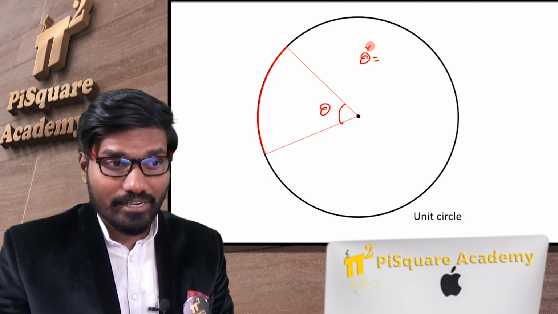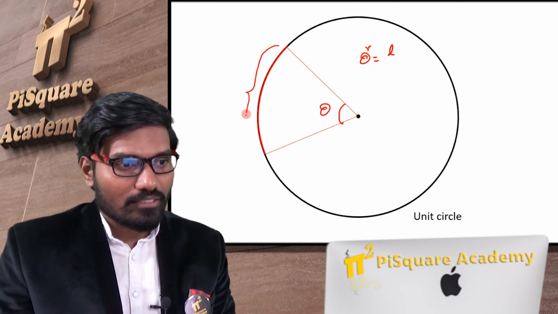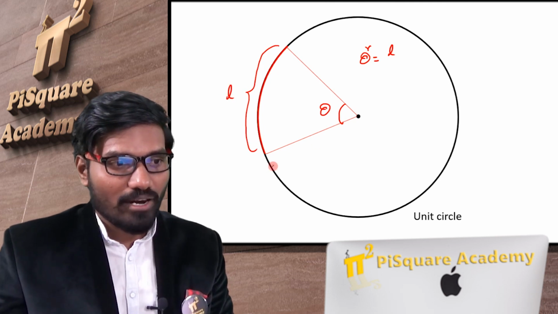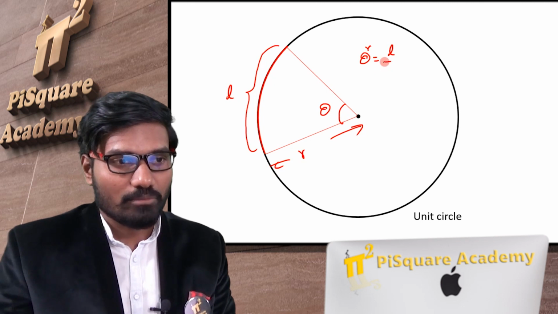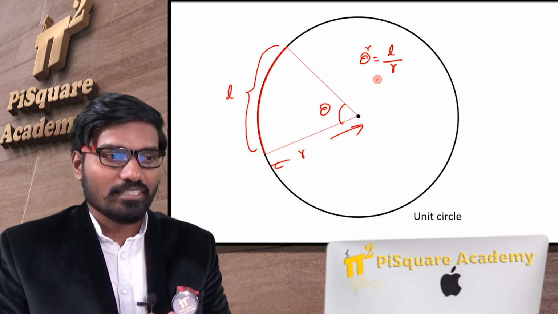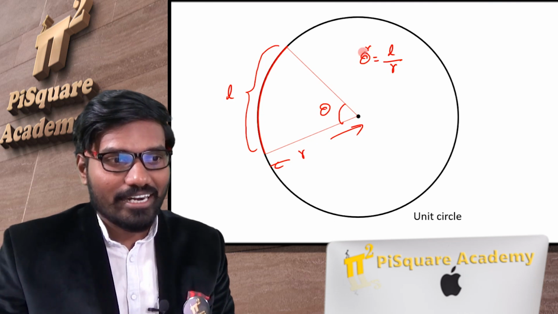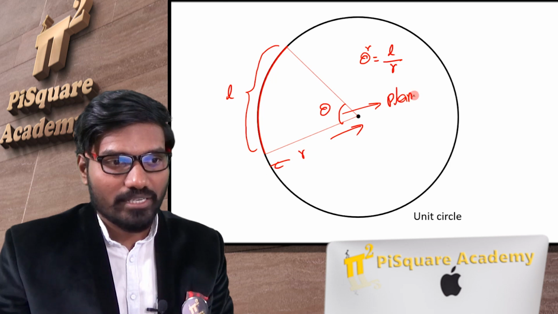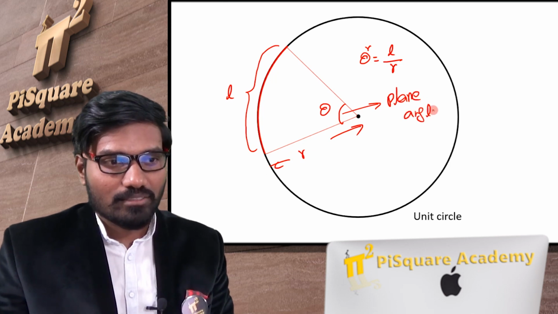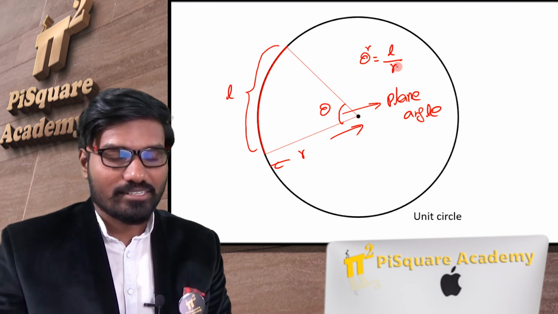Theta in radians is equal to the arc length divided by the radius. That gives us the theta angle in radian. This is the plane angle. So theta is equal to arc length by the radius.